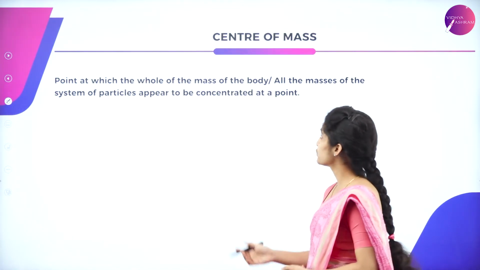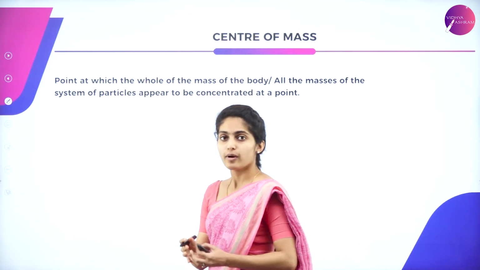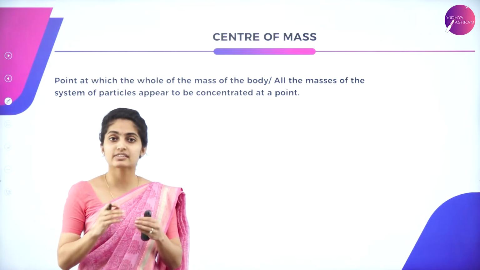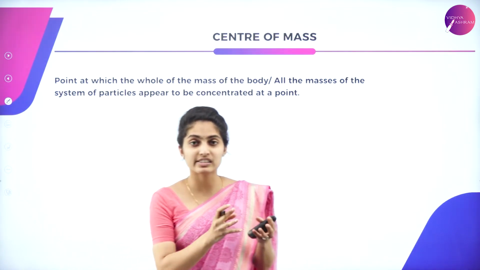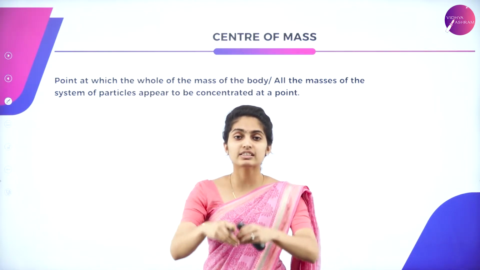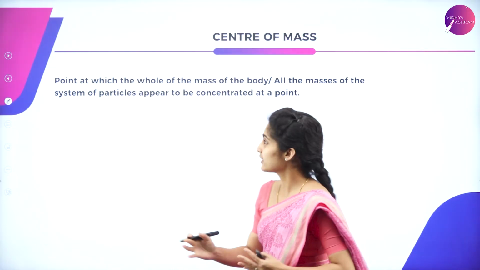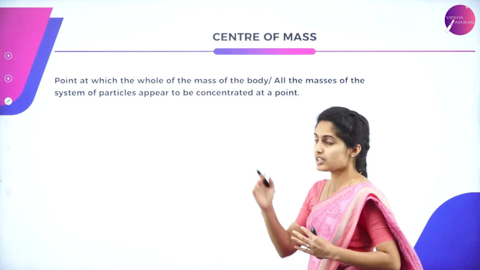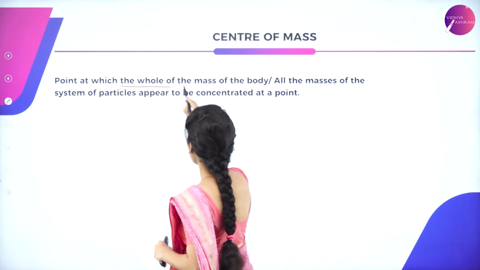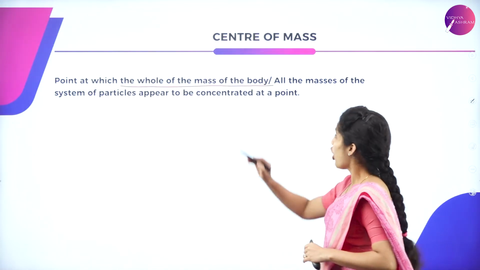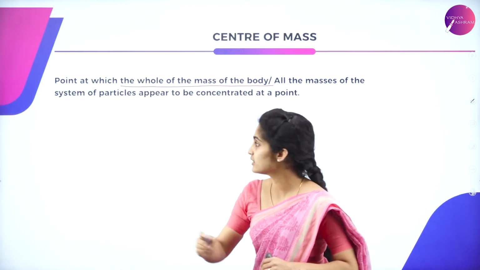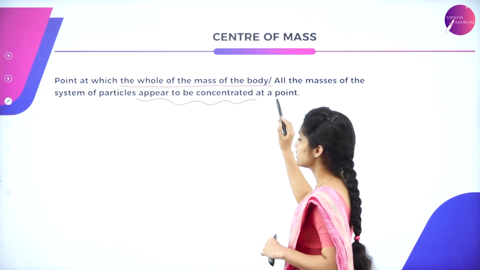Now let us move to the center of mass. What can you understand by the topic center of mass? It means that the mass of a body is concentrated at the center. The definition is: the point at which the whole of the mass of the body, or all the masses of the system of particles, are concentrated.